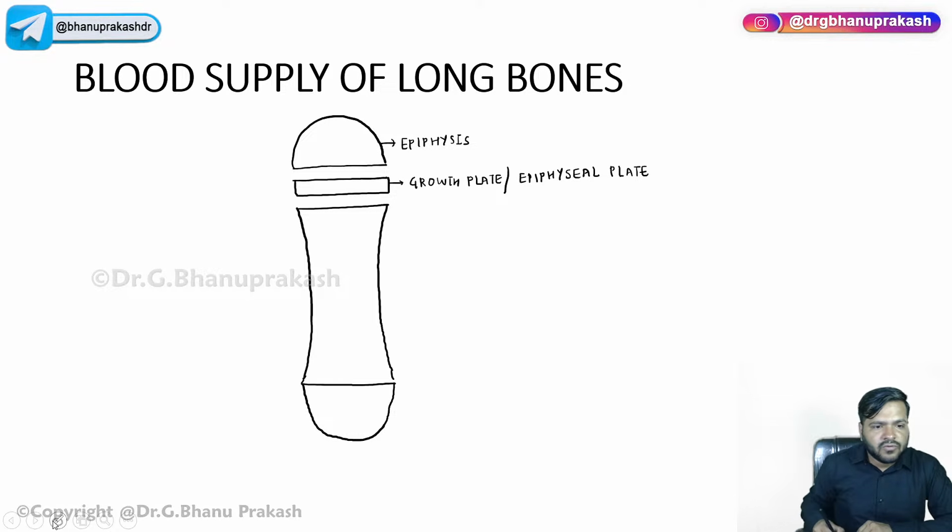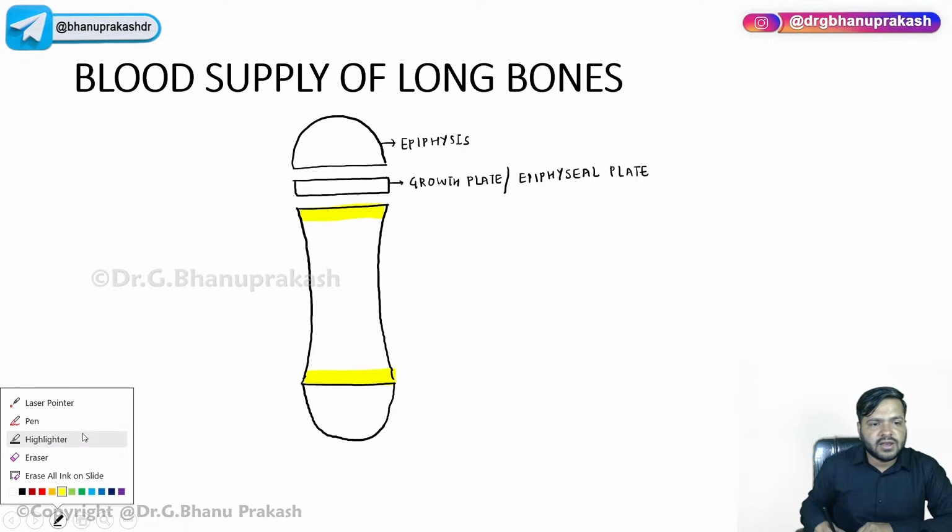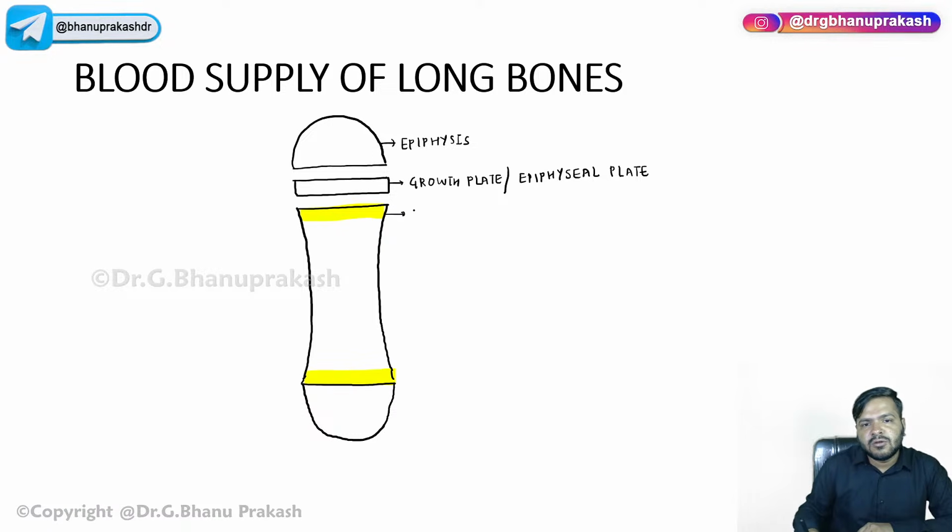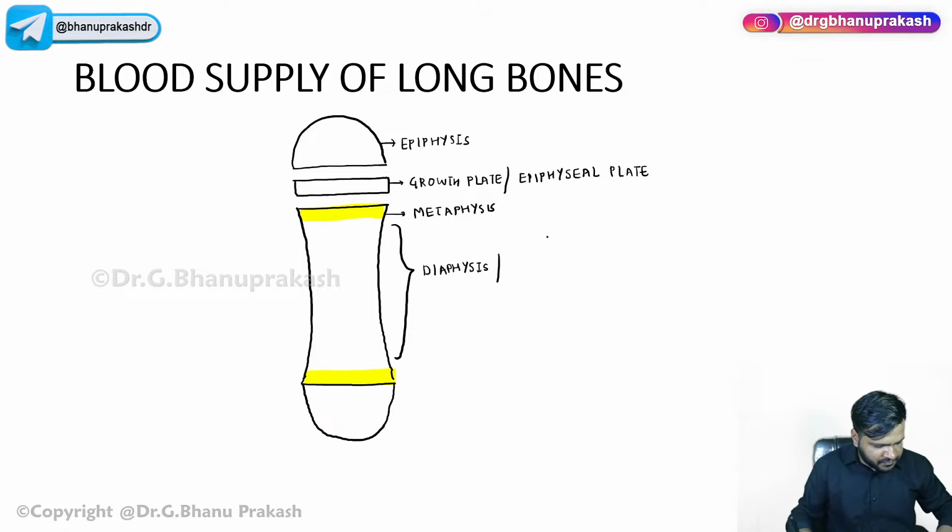Now, over here you already know that we have the metaphysis, which I have drawn in the yellow color. The long part is called the diaphysis, or the shaft of the bone.